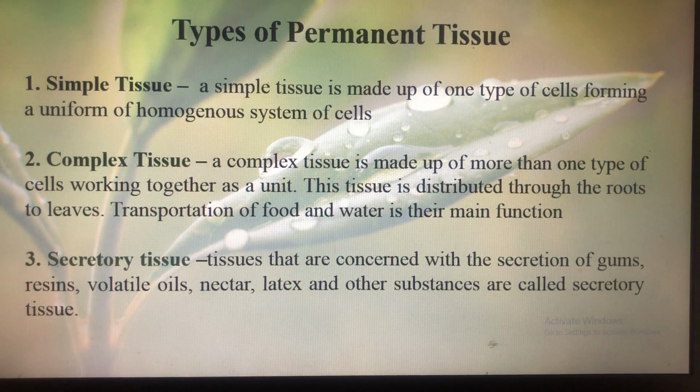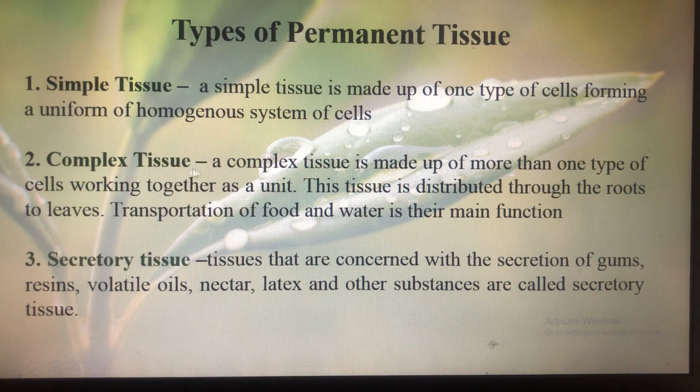Then the types of permanent tissue. You have learned about the types of permanent tissue in class 9 and 10 very broadly. So here I'm just going to discuss it shortly so that you get the idea of it and get reminded of it. Okay, so first of all, primary tissues can be of three types. The first is simple tissue, which is made up of only one type of cells. Therefore they form a uniform or homogeneous system of cells.